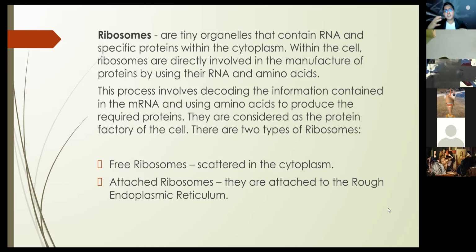We need to decode the information contained in that mRNA-based vaccine to create a particular amino acid, in order for our immune system to create its own protection, its own defense, its own antibodies against that particular virus. That's the reason behind. Well, for me, it's really good.